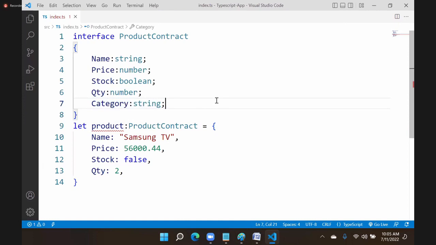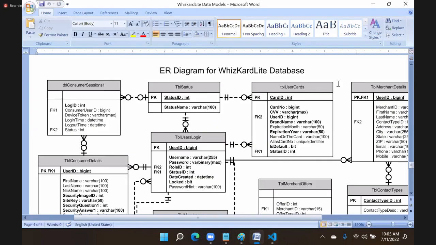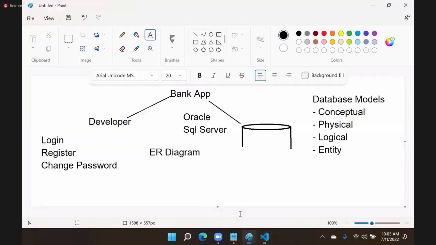Now the question is, why do you need optional rules? Category can be optional, but why do you need optional rules? You said rules mean mandatory. Why are you putting a rule and then saying that you can ignore it? Why ignore any rule? For that, you need to understand one concept actually.